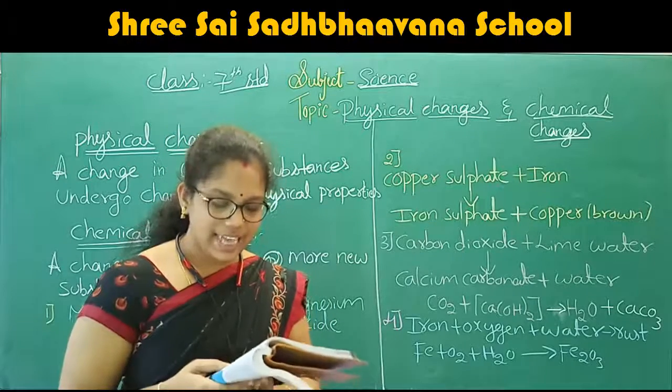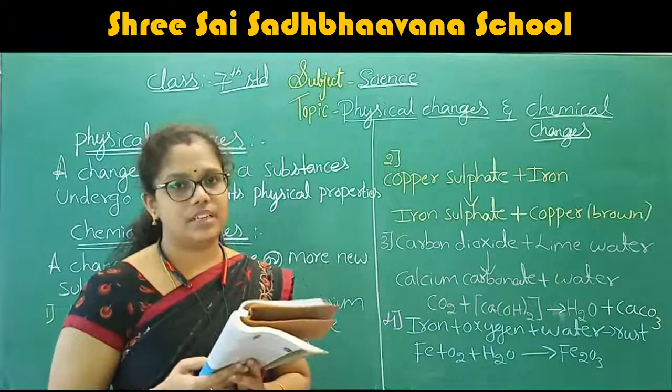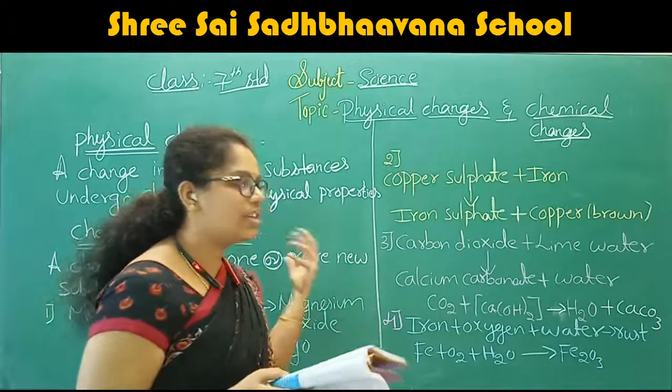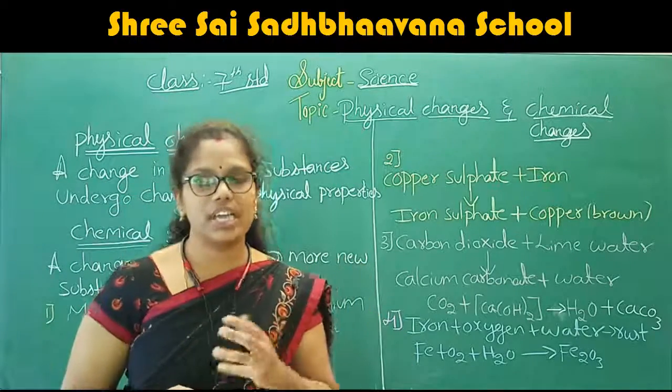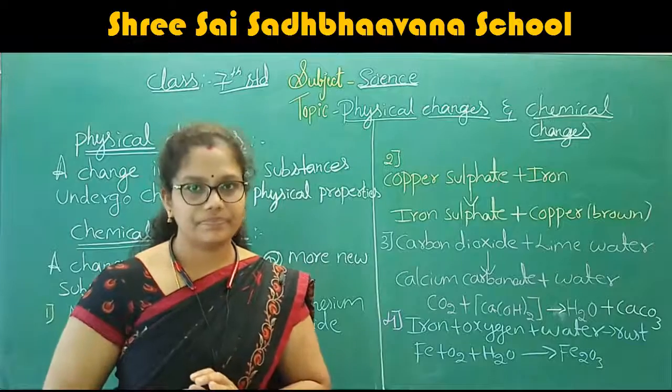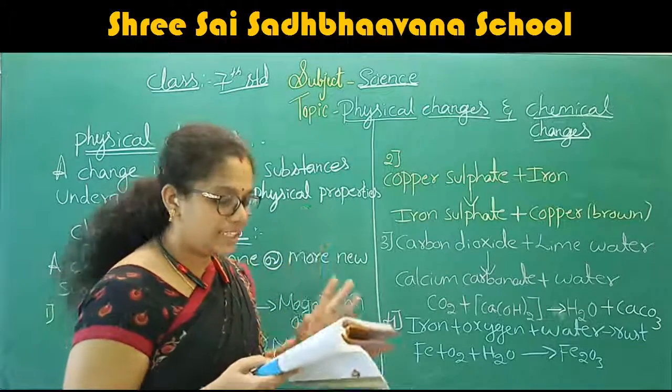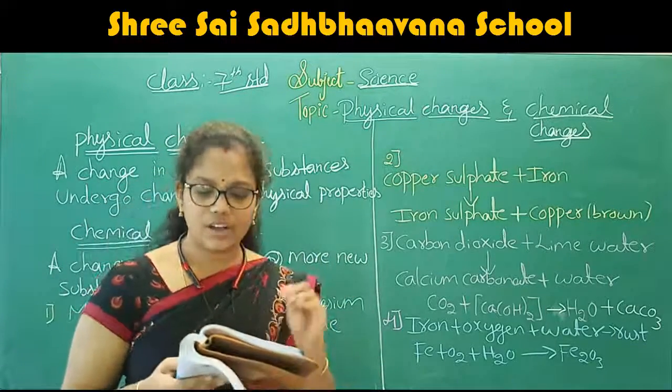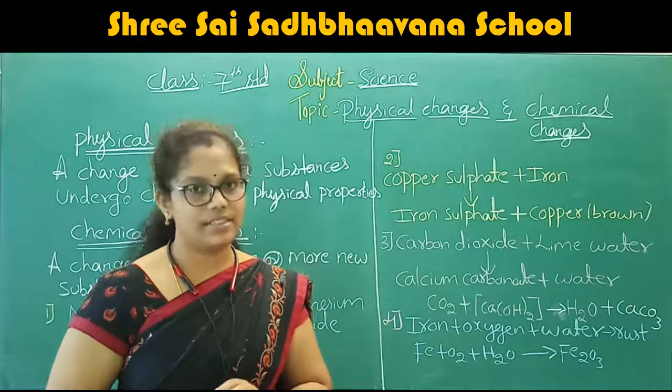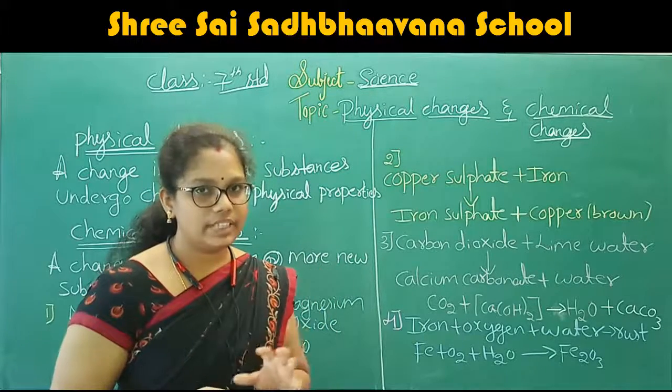And the last one, a gas may be formed. In some of the chemical changes, gases are also formed. These are the 5 important things accompanied when the chemical changes take place.